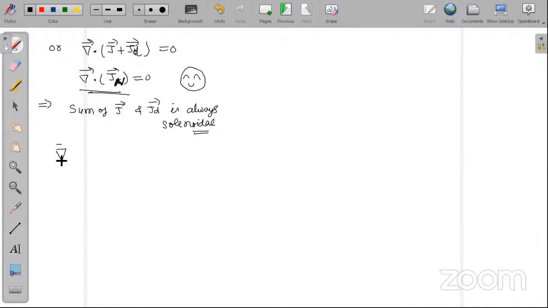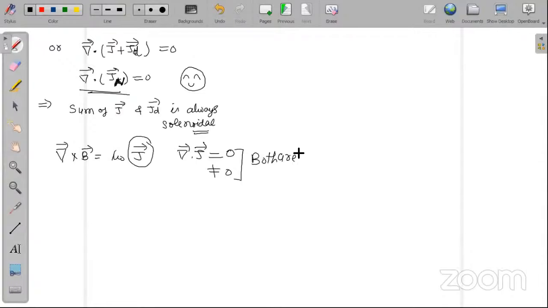Now what was the problem with this equation? Here it is simply J. Del dot J may be 0 or may not be 0; both are true. When is this true? For resistances. And when is that true? For capacitors. But look at this equation: del dot Jn is 0. This is always so. I have just proved it.